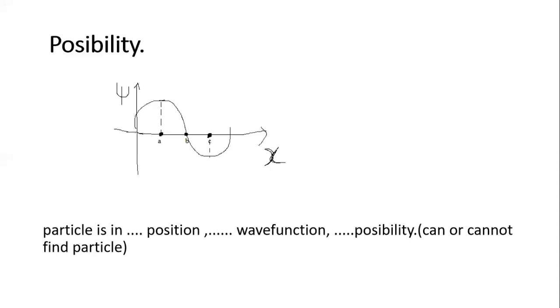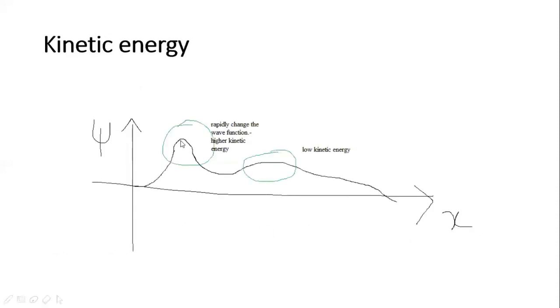At position C, the wave function is high, the probability is high, and we can find the particle easily. Here, we do not consider whether the wave function is positive or negative. In this graph, you can see the wave function changes rapidly in this area. It means it has high kinetic energy, but in this area the wave function does not change rapidly, which means low kinetic energy.